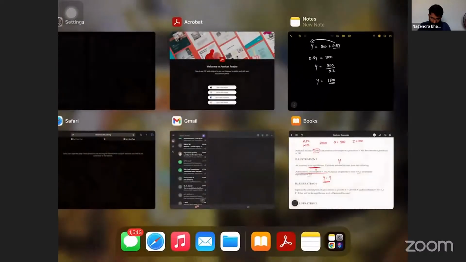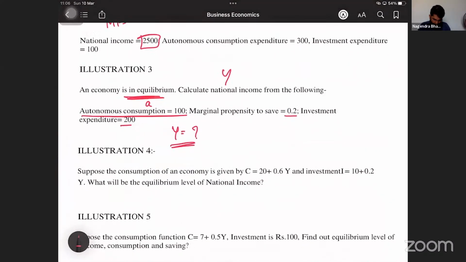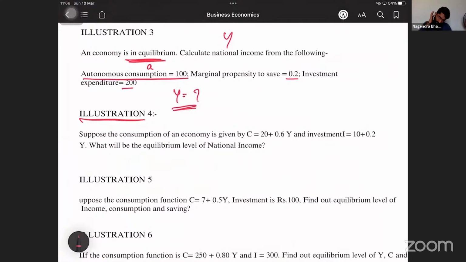Can you calculate for illustration number 4 fast? Suppose the consumption of an economy is given by C is equal to 20 plus 0.6Y. Can you tell me what is 20? Autonomous. Plus 0.6Y. What is 0.6? It is B here, marginal propensity to consume. And investment is also given. I is equal to 10 plus 0.2Y. That means investment here is not autonomous. They gave an equation for that.